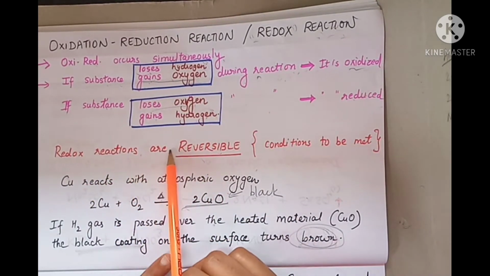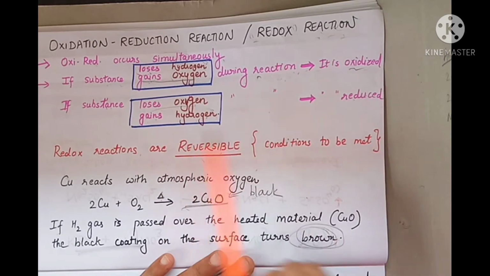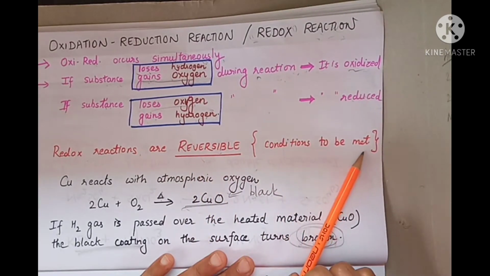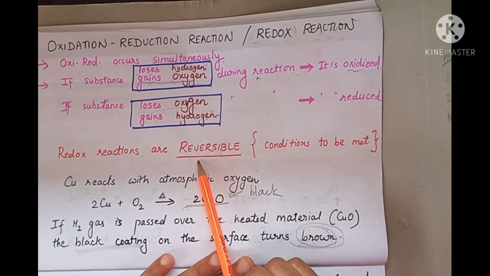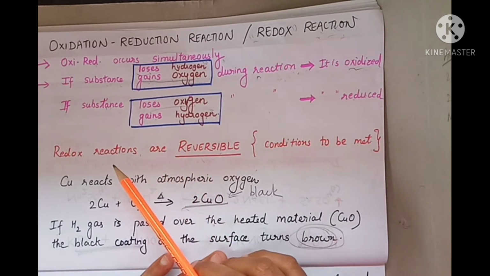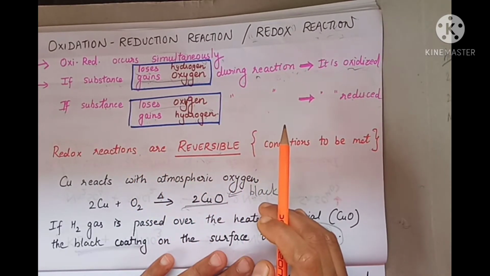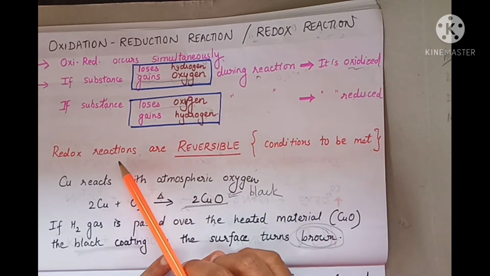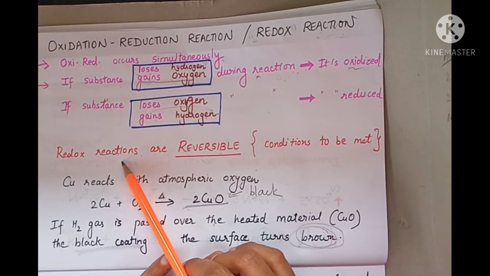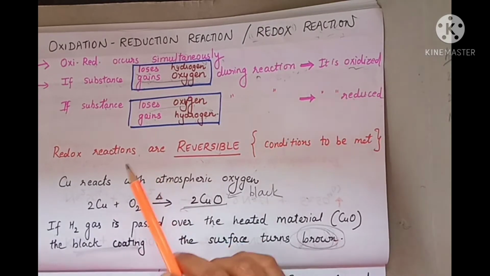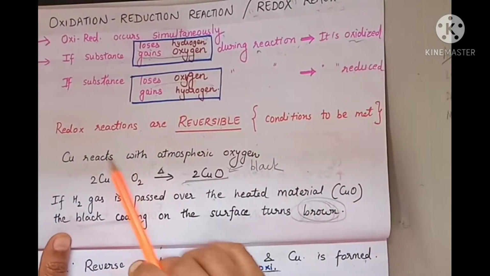Redox reactions are reversible. Certain conditions have to be met for that. Reversible means reactants, while converted to product, the same product can be converted to reactant. Now for this we can see an example.